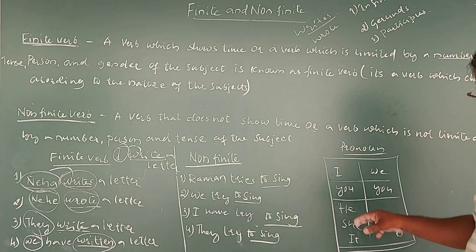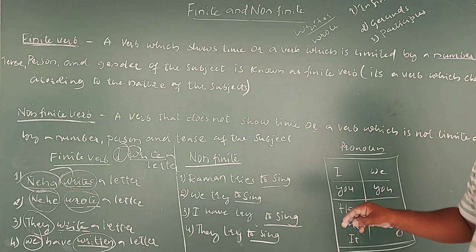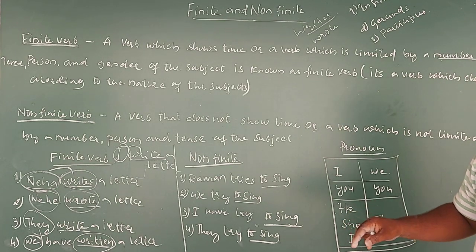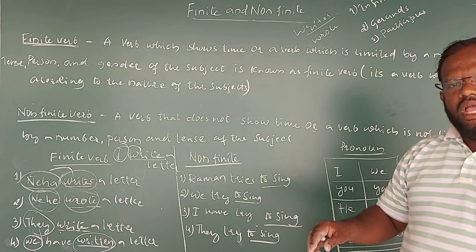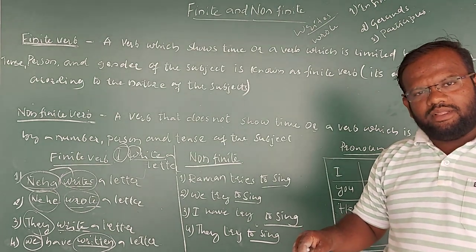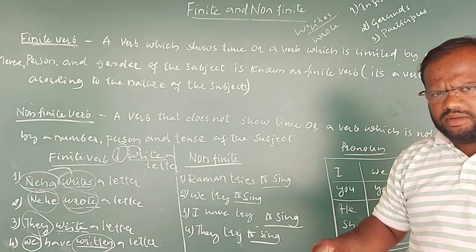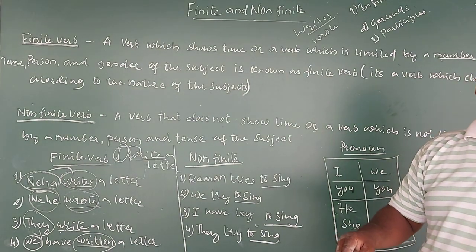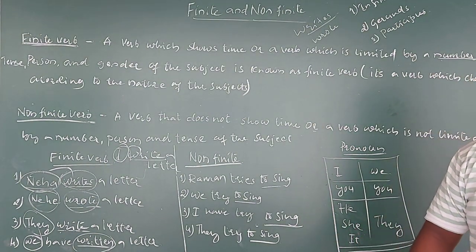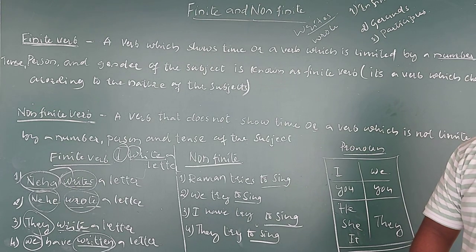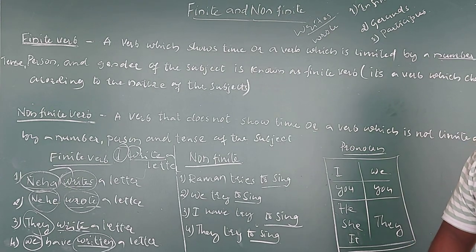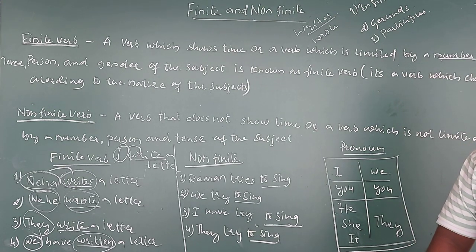If it is not at all changing, whatever the tense will be, the verb will remain the same only. Whoever the person will be, first person, second person, third person, singular, plural, it will remain the same itself. Whatever the number will be, it will remain the same itself. So that we can call it a non-finite.